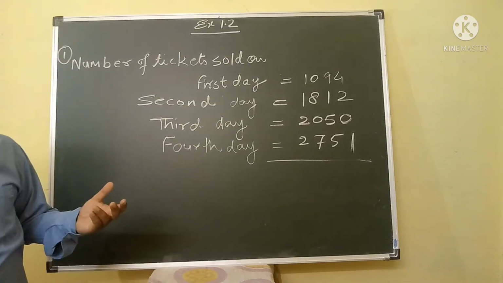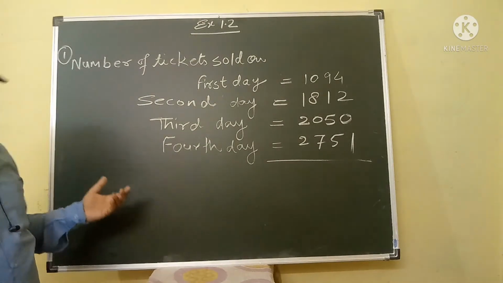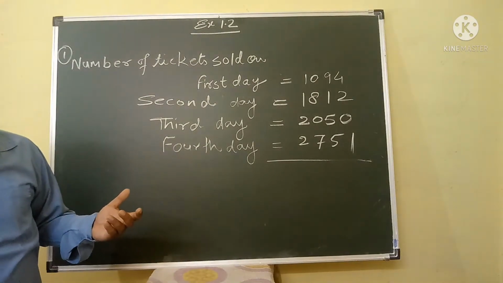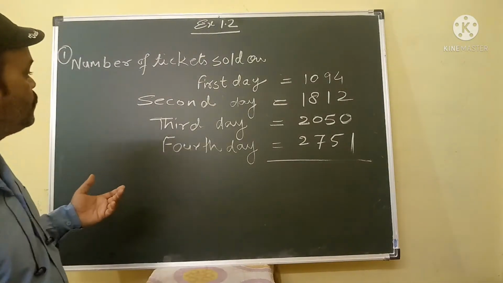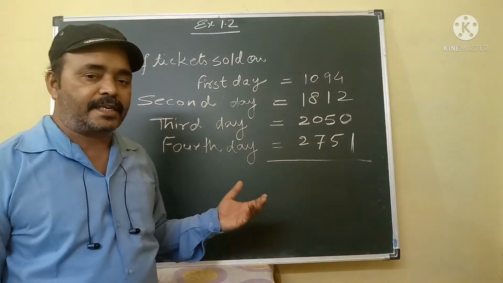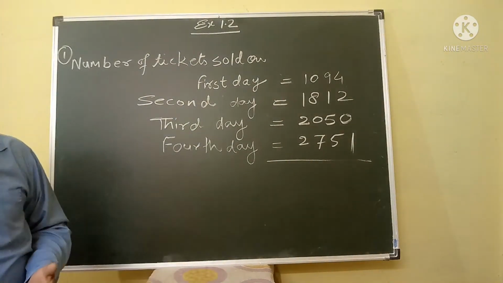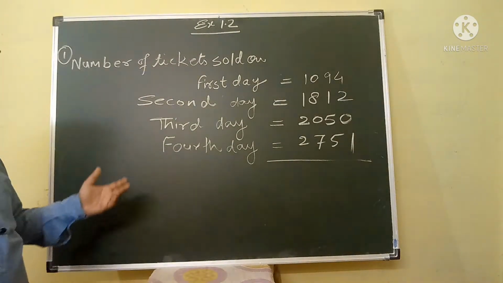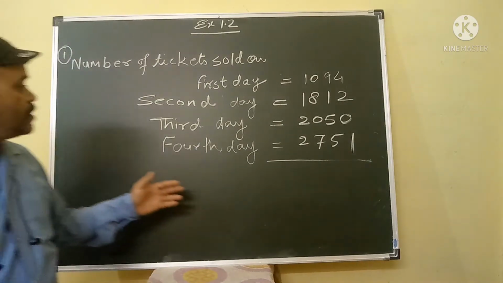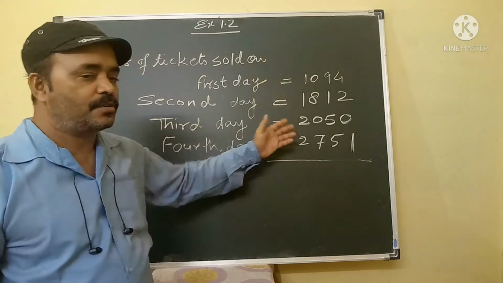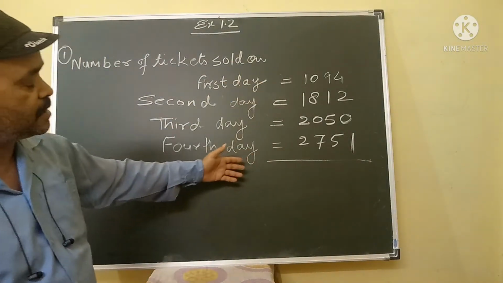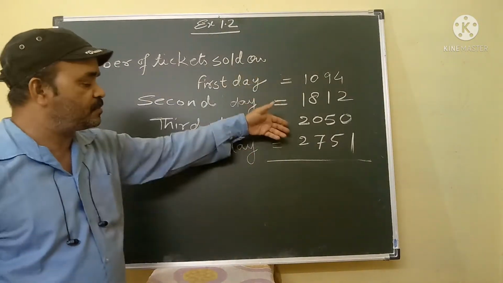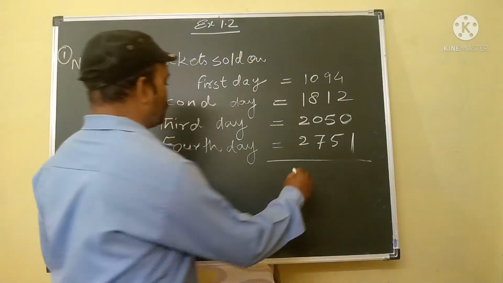So in this question what will you do? We will find out the total number of tickets sold on all the 4 days. For finding the total, what will you do? We will add these 4 numbers. Now we will discuss how we will add these 4 numbers. Now look here.